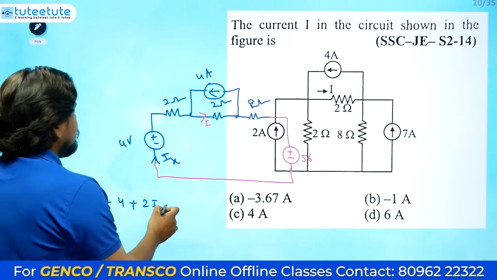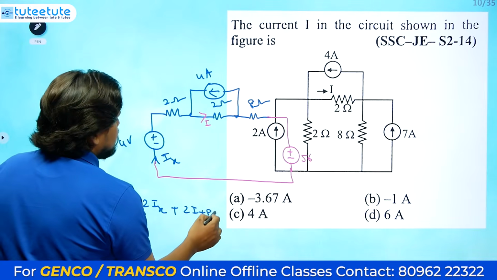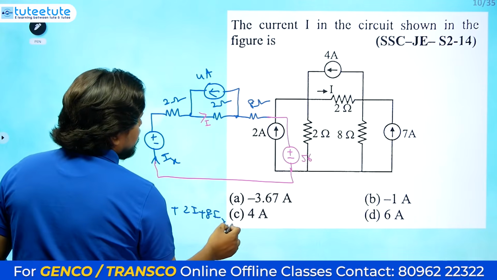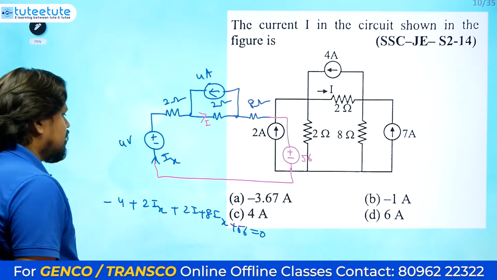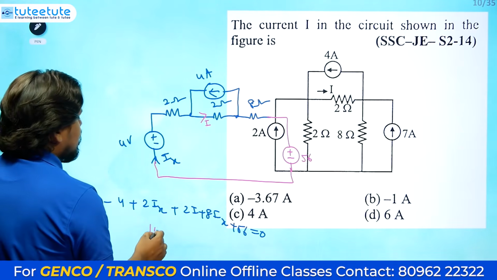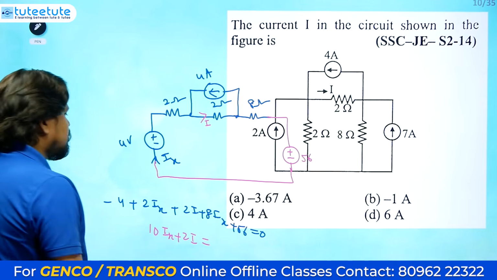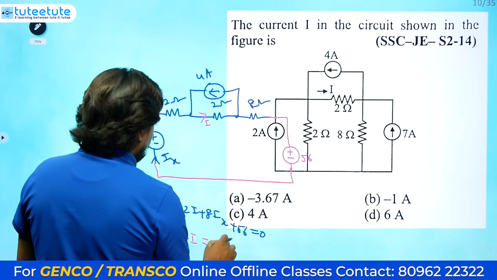So let's write down: plus 2Ix plus 2I plus 8Ix. Here Ix means here also Ix only. So 8Ix plus 56 is equal to 0. This is one equation. Totally we will be getting 10Ix plus 2I is equal to 56 minus 4, which will be 52. Taking 52 to the other side, minus 52.